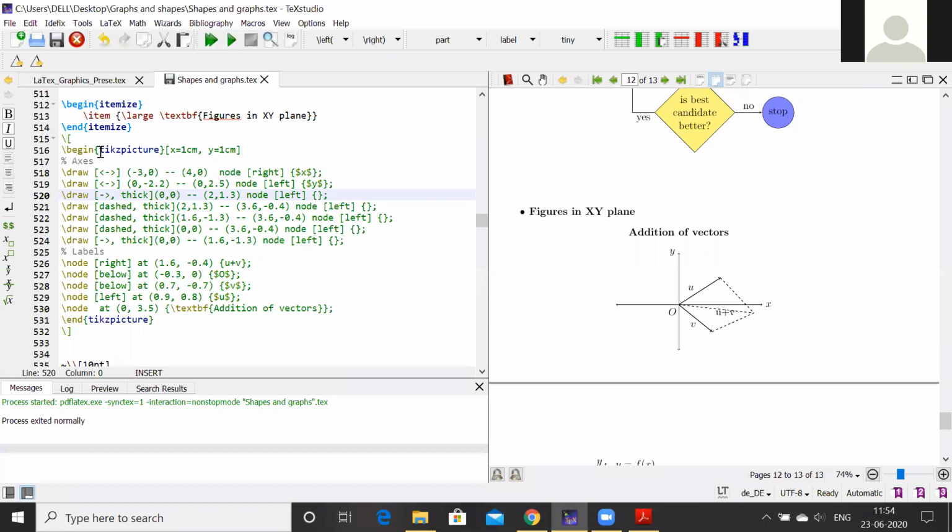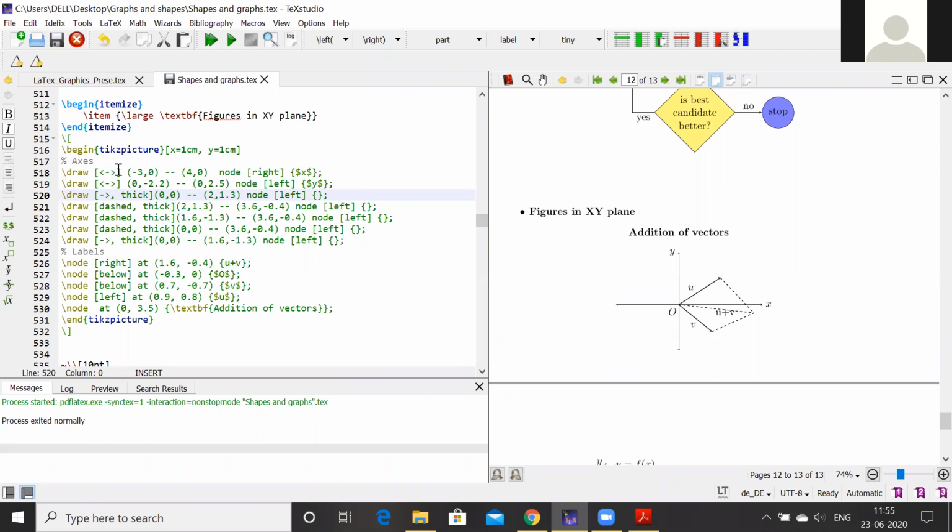First you start with \begin{tikzpicture}, \end{tikzpicture}. Defining x and y with 1 centimeter means what? That means the x and y axes will move 1 centimeter; in a size of 1 centimeter, they will increase. Then you see here, draw this axis, the x axis.